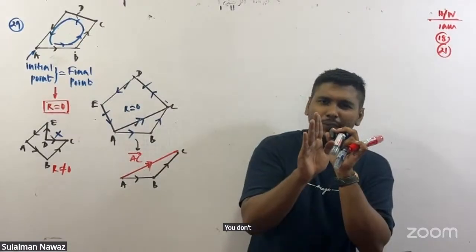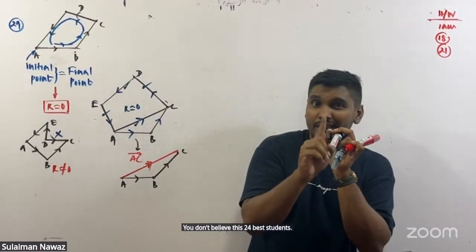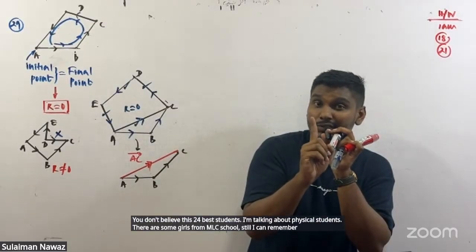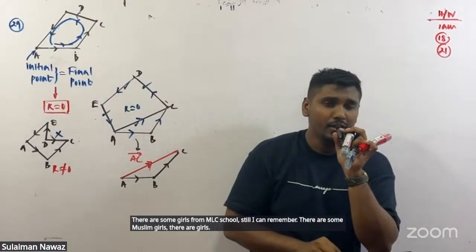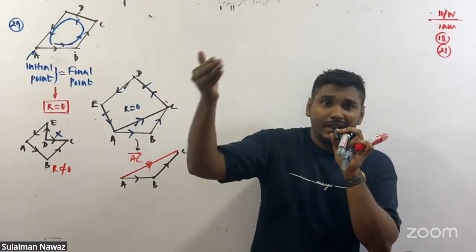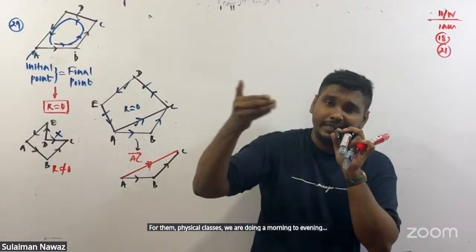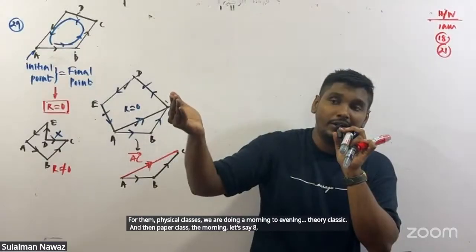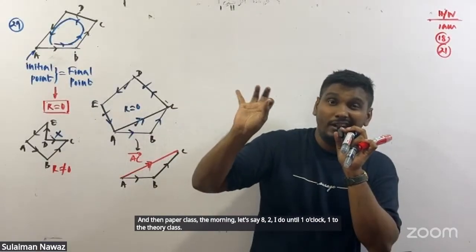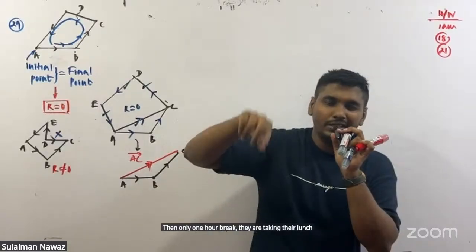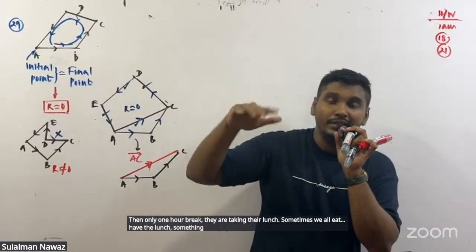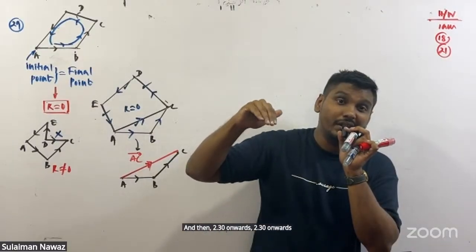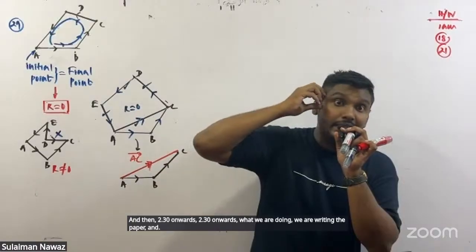You don't believe these 24 best students. I'm talking about physics students. There are some girls from MLC school, I can still remember, some Muslim girls. For them, physics classes, we are doing morning to evening. Theory class 6 hours, and then paper class. In the morning, let's say 8 until 1 o'clock, 1:30, theory class. Then only 1 hour break. They are taking lunch, sometimes we all eat lunch together. And then from 2:30 onwards we are writing the paper till 8:30 at night.